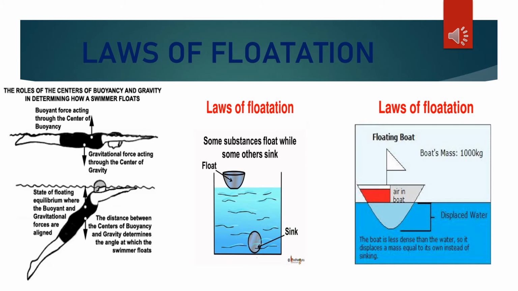That means when a swimmer makes an angle with the upper surface of water, the two centers, one the center of buoyancy and another the center of gravity, the distance between the two centers is decreasing. Always remember this. This is the extra point that I am adding.